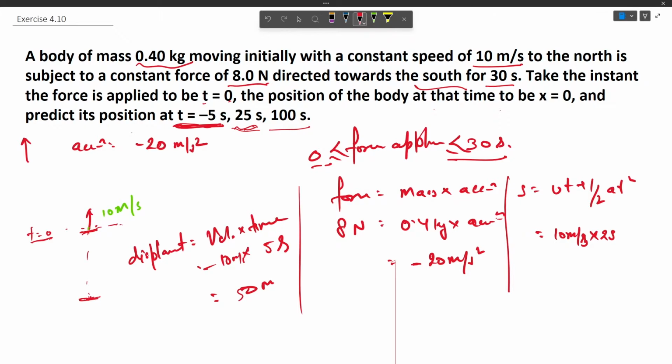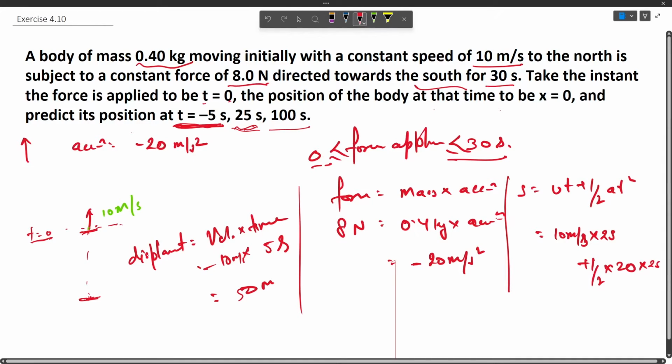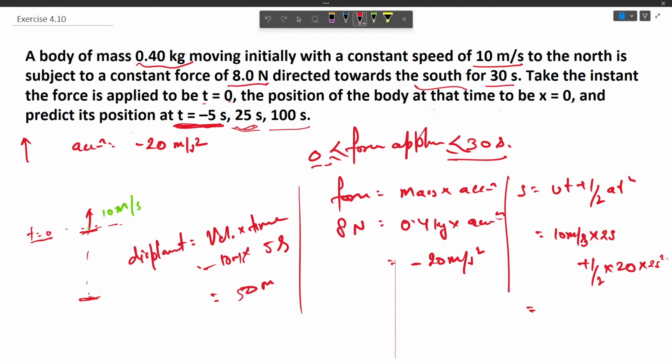Since the acceleration is constant, we can apply this equation, half 20 times t square, that is 25 square. So this will turn out to be minus: 250 minus 6250, or it would be minus 6000 meter.